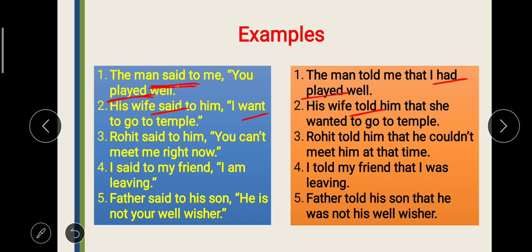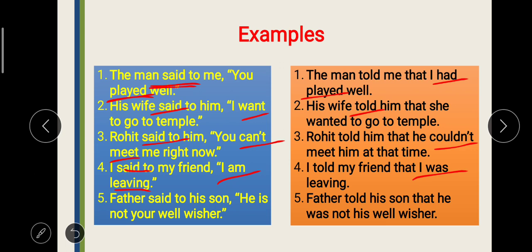Rohit said to him, "You can't meet." Can't meet. Modal plus verb first form. So change will happen into modal itself, because reporting verb is in past. So can't will become could not, couldn't. Next one is "I am leaving." Reporting verb is in past, said to, it is I am leaving. So present continuous will become past continuous. Is, am, are will become was or were. So I am leaving will become I was leaving.